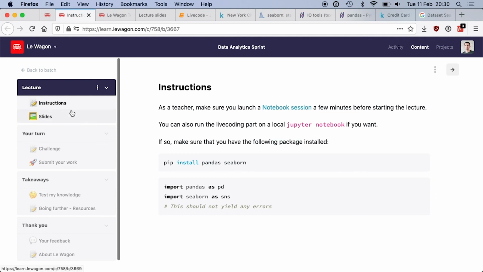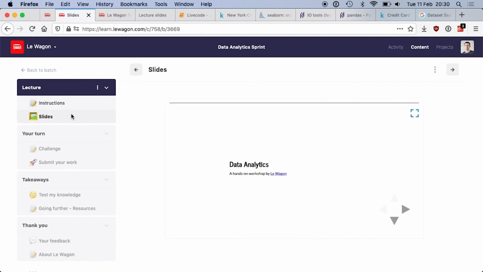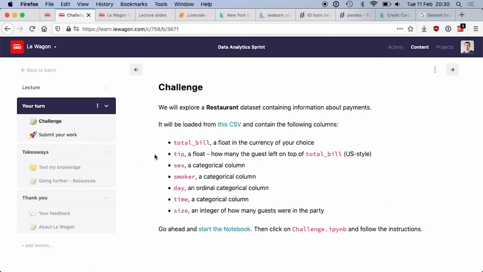Once you're in the platform, you will see that you have access to the slides. So all the slides I show to you are there, and you can have a look at them anytime you want. There's a challenge for you to do. It should take you 15 minutes. And then you have a little test to make sure that you understood. And we would like you to give a feedback on the workshop. If you have some time, that would be very helpful. Don't hesitate, that was the first time we ran it. So if you have anything you want to say, feel free to do it.